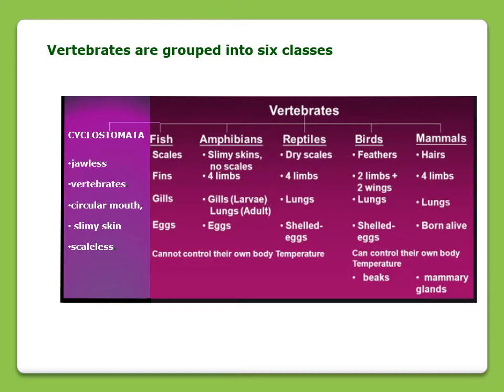So now it is clear that vertebrates are grouped into six classes. Number one, cyclostomata, then fish, then amphibians, then reptiles, birds, and mammals. Here are the general characteristics of all the groups, and in the same session we will discuss all the characteristics in detail also.